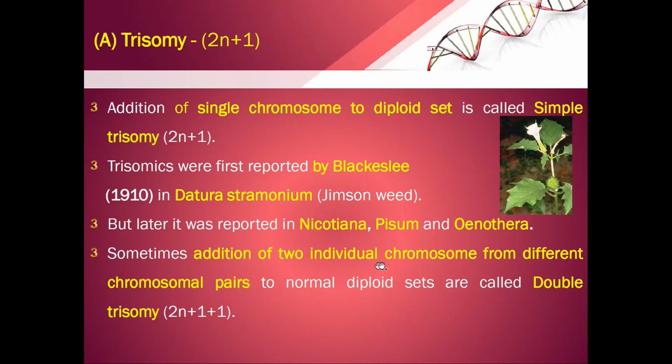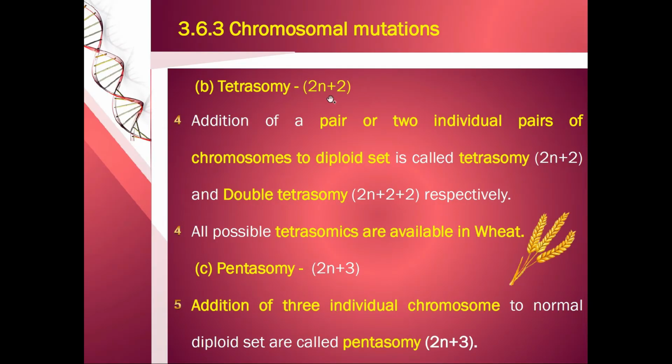Sometimes addition of two individual chromosomes from different chromosomal pairs to the normal diploid set is called double trisomy. That condition is 2n plus 1 plus 1. Tetrasomy is 2n plus 2, so two chromosomes are extra. Addition of a pair, or two individual pairs of chromosomes, to the diploid set is called tetrasomy, 2n plus 2, and double tetrasomy is 2n plus 2 plus 2. All the possible tetrasomics are available in wheat.